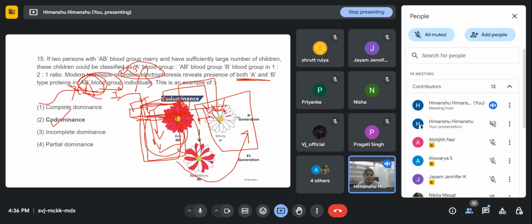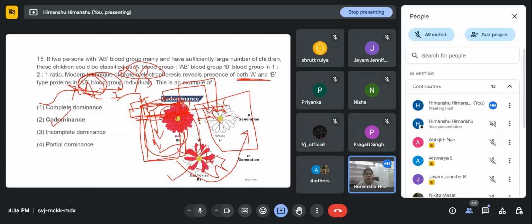Similarly, here we can see the red and the white, and we are getting both red and white petals, right? So this is an example of codominance, because here we are not even getting incomplete dominance, we are not getting any intermediate phenotype.